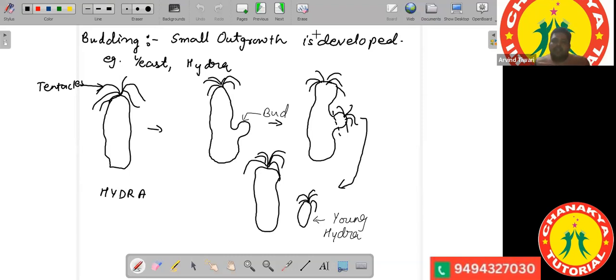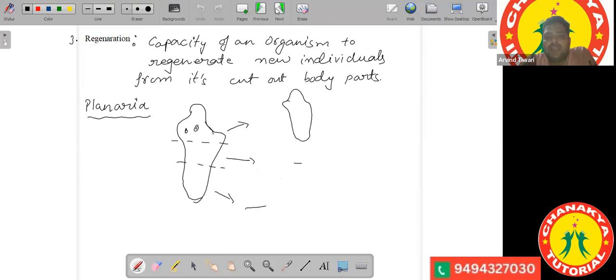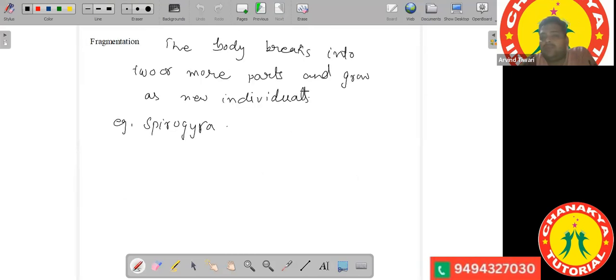So in the case of regeneration, the body will not develop on its own. It will develop into a new individual only when it is cut into two or three pieces by some external force. But in the case of fragmentation, it is not an external force. The body breaks by internal forces.